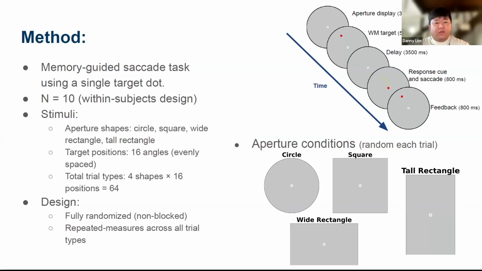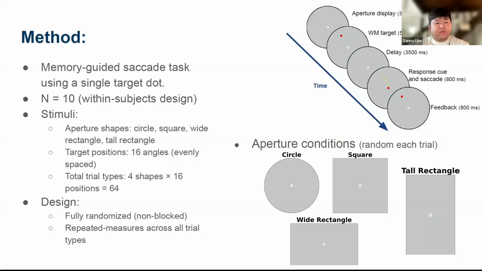Participants briefly saw a target dot inside one of four randomly assigned apertures: a circle, square, wide rectangle, or tall rectangle. After a short delay, they made a saccade to where they remembered the target being. We recorded the final eye positions and compared them to the true target locations to measure spatial recall error.